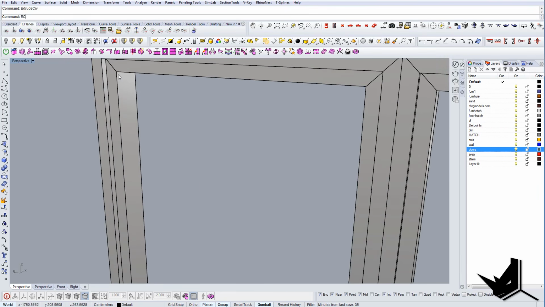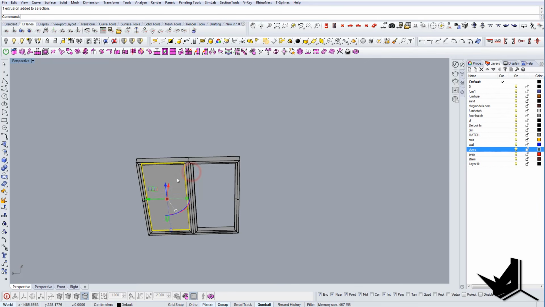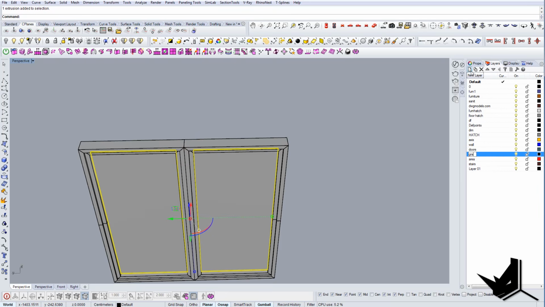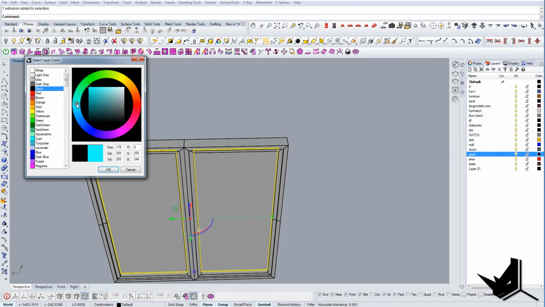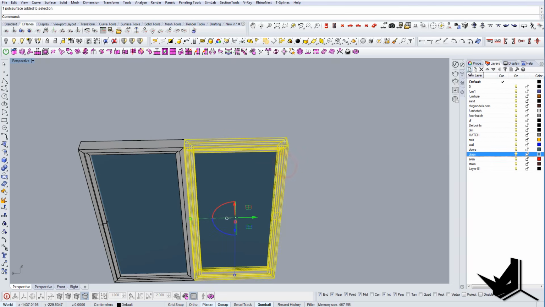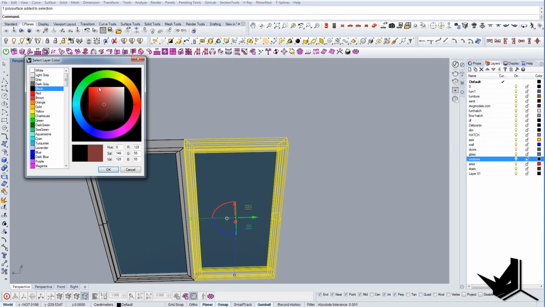Let's bring it here and let's mirror it all around like this. And I'm gonna create a layer called glass. I'm gonna create it in blue color. So we have that set up. And here also I will use the new layer to create the windows. And let's use it something like this.